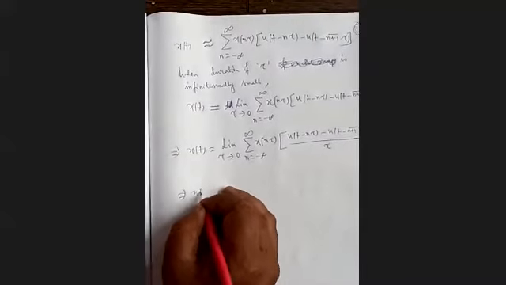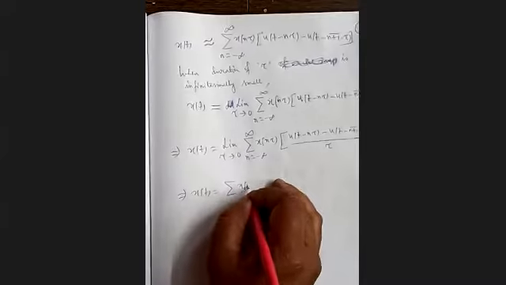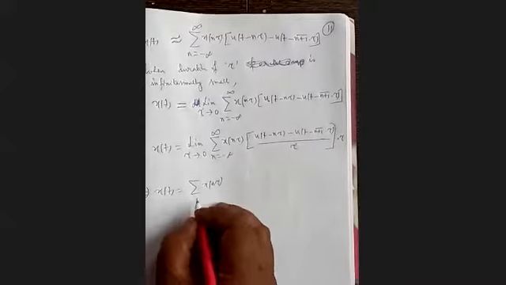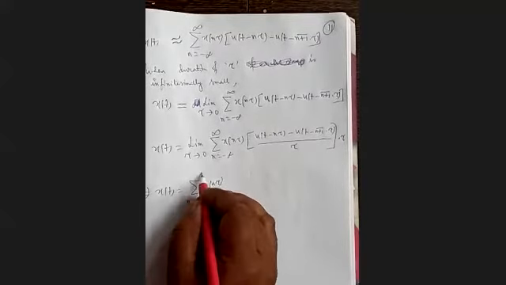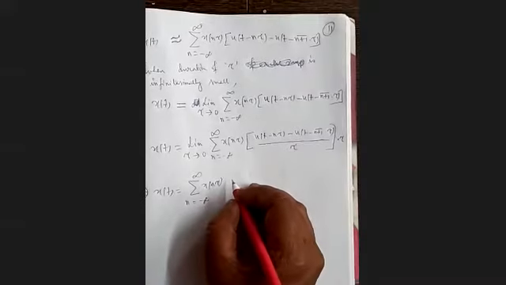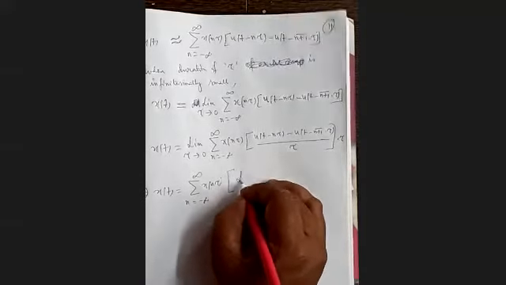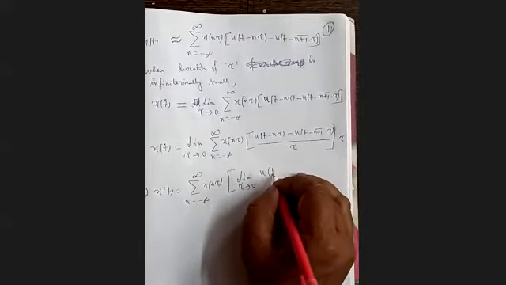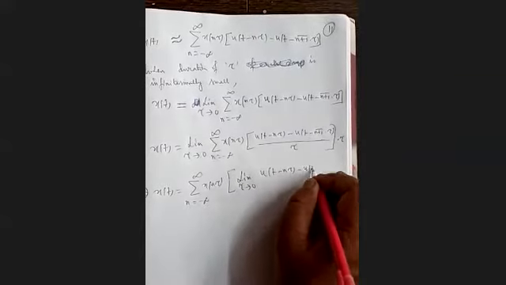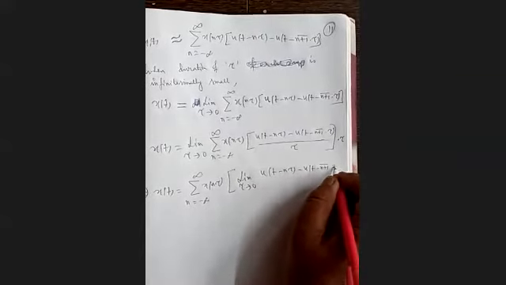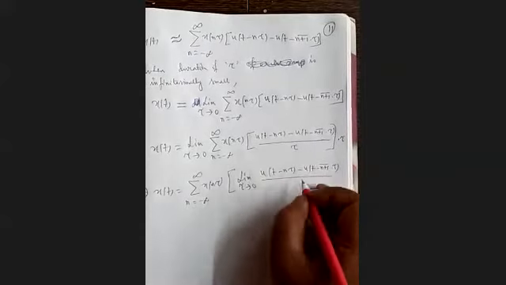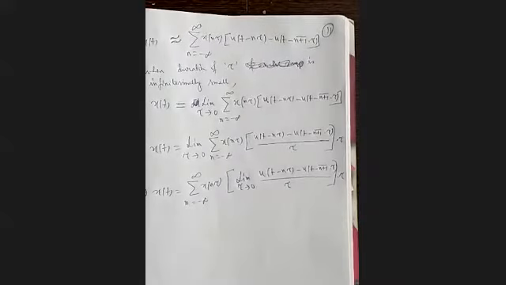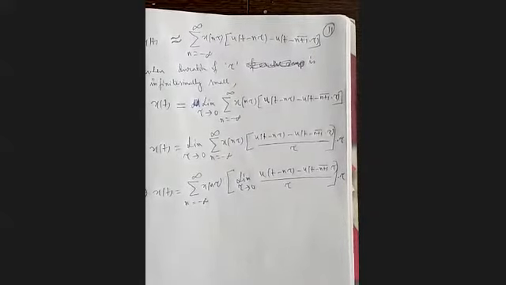Or we can write x t equal to summation x n tau, n varying from minus infinity to plus infinity, then within the bracket limit tau tends to 0 of u t minus n tau minus u t minus n plus 1 tau, divided by tau, into tau.